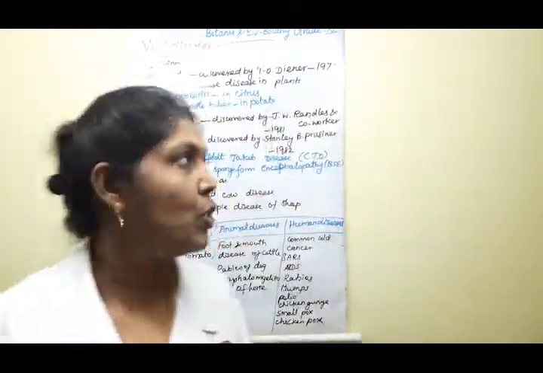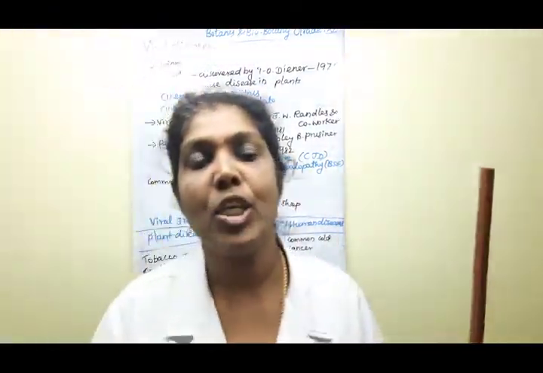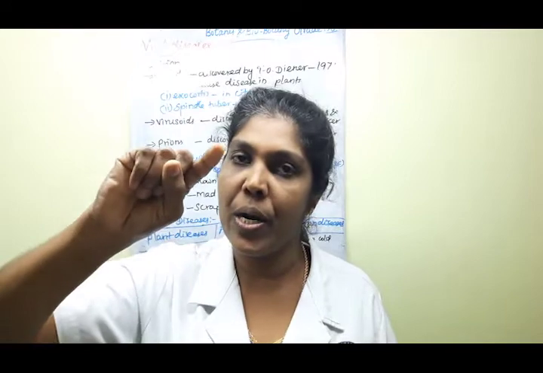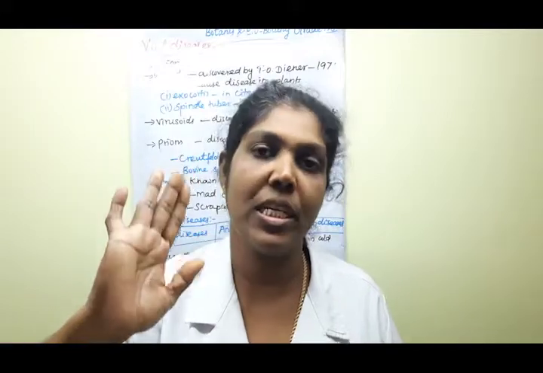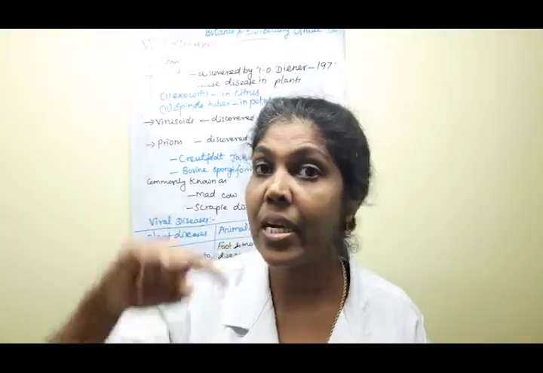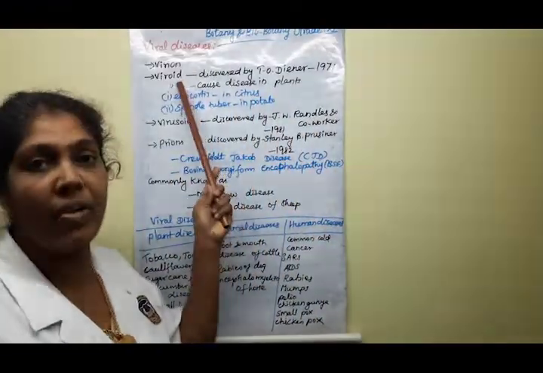Clear, children? Next one, what do you mean by viroid? This viroid is a circular molecule. It is a single stranded RNA, but without the protein coat. Clear, children? So it is a circular single stranded RNA molecule, but without the protein coat. You know what is meant by core substance and what is meant by protein coat? So this type of particle does not have, that is, there is an absence of the protein coat.